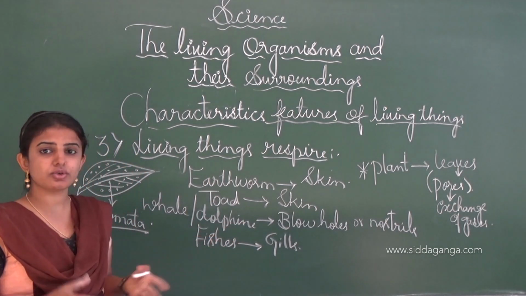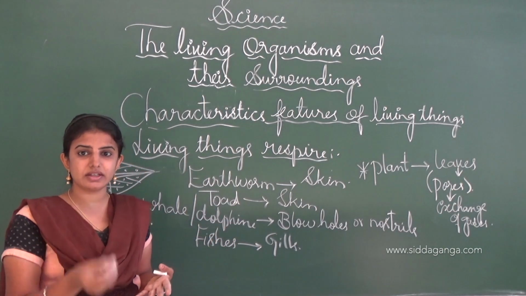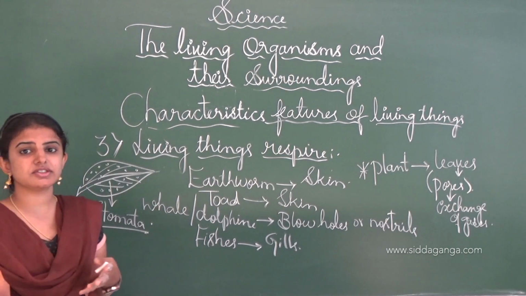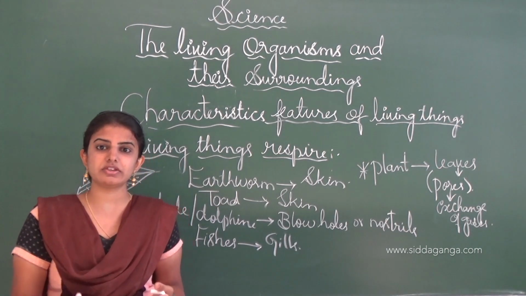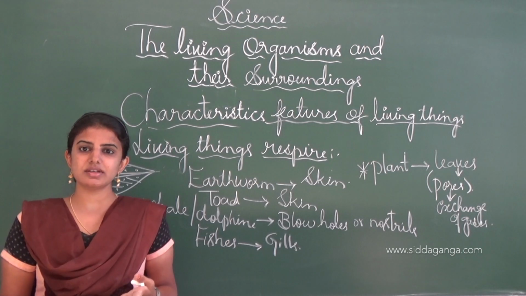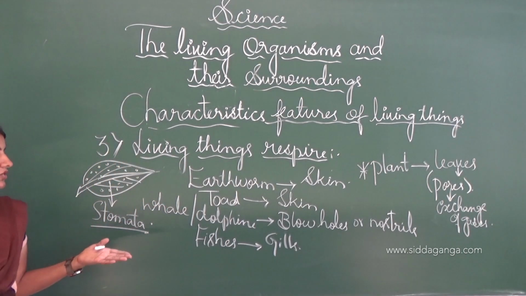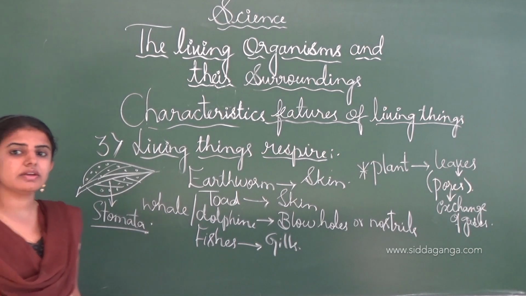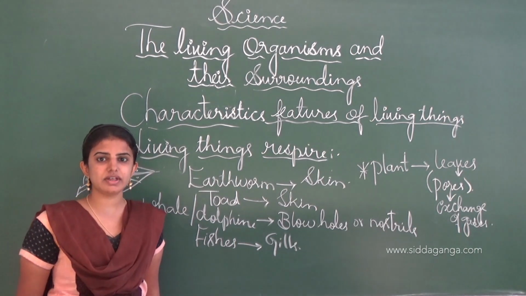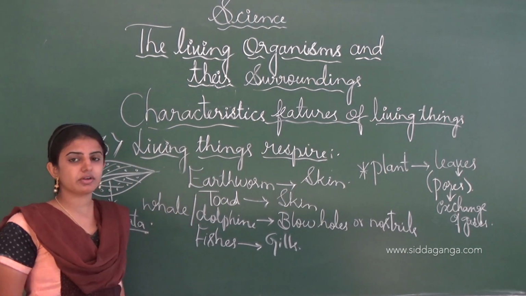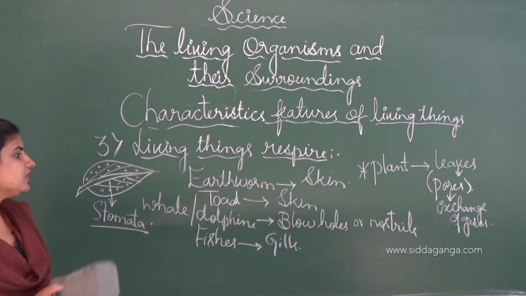Even the plants respire through the leaves, and the leaves have tiny pores called stomata, where the exchange of gases like carbon dioxide and oxygen takes place. So we can say that even the plants are living things, and living things show respiration. Next we shall move on to the